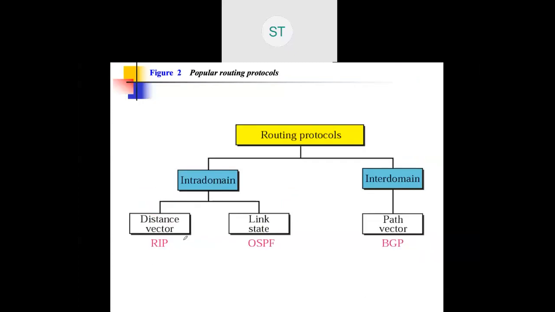Then the intra-domain routing protocols are RIP, which is a distance vector protocol, and OSPF, which is a link state protocol. Distance vector typically controls everything within the minimum number of hops. So here what we require is a graph theory scenario. When all interconnected networks are there, how optimally will it find the destination within the minimum number of hops, with the minimum link weight? On that basis it will work.